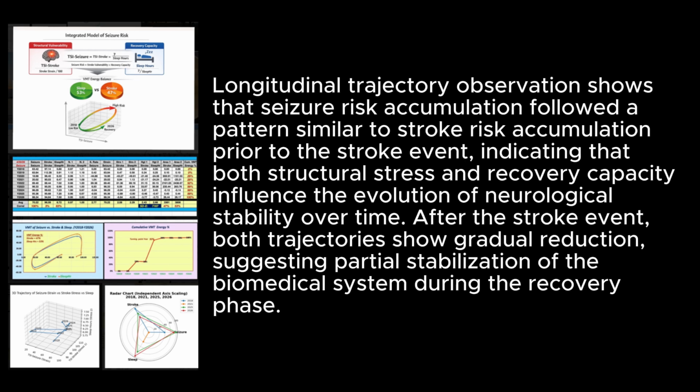Longitudinal trajectory observation shows that seizure risk accumulation followed a pattern similar to stroke risk accumulation prior to the stroke event, indicating that both structural stress and recovery capacity influence the evolution of neurological stability over time. After the stroke event, both trajectories show gradual reduction, suggesting partial stabilization of the biomedical system during the recovery phase.